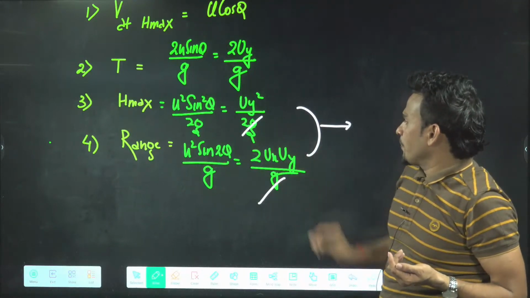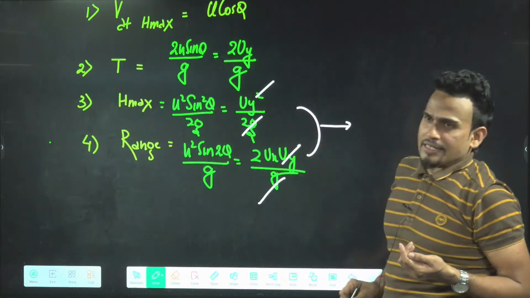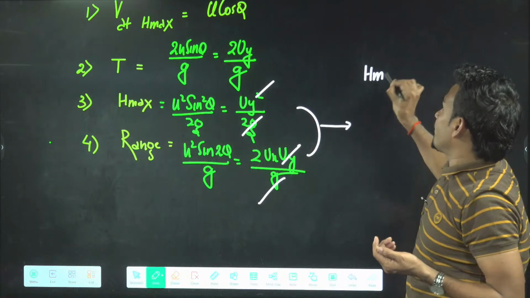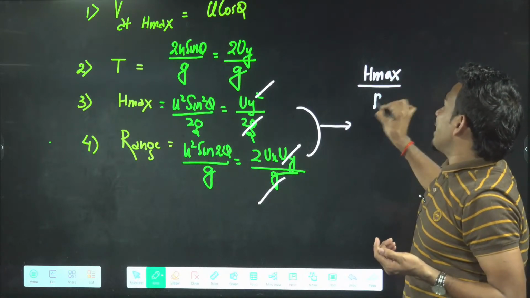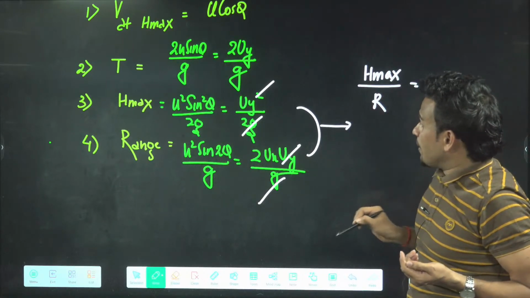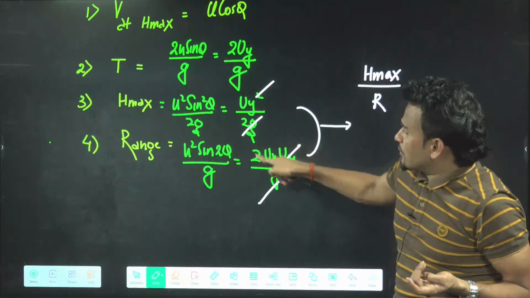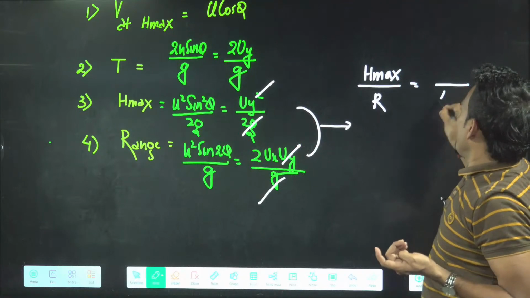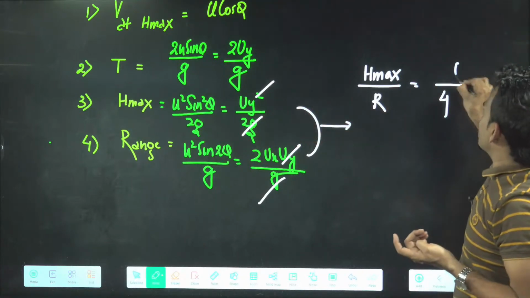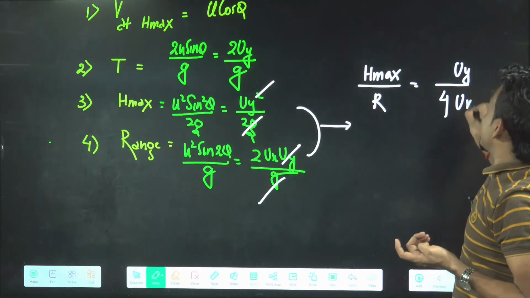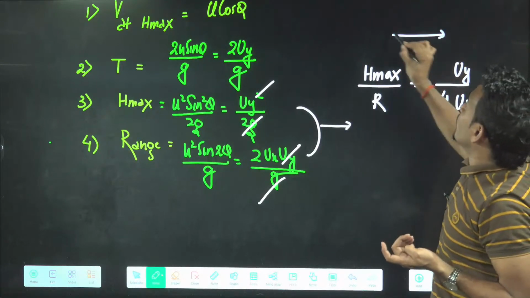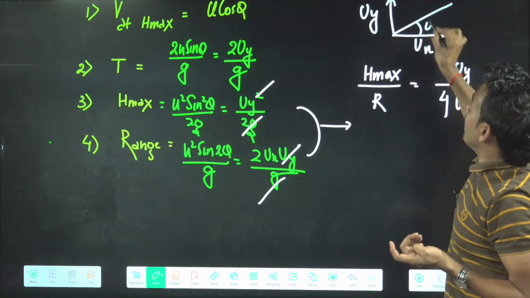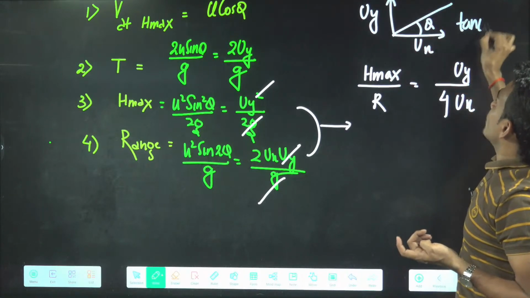G cancels, 1 U_I cancels. What is left here? Left side will be H max by R. Right side will be what? These 2 divided with 2, this will become 4. You are dividing now, so 2 into 2 will become 4. And here U_I is left and here U_X is left. And what is U_I by U_X? That is your angle of projection, tan theta.